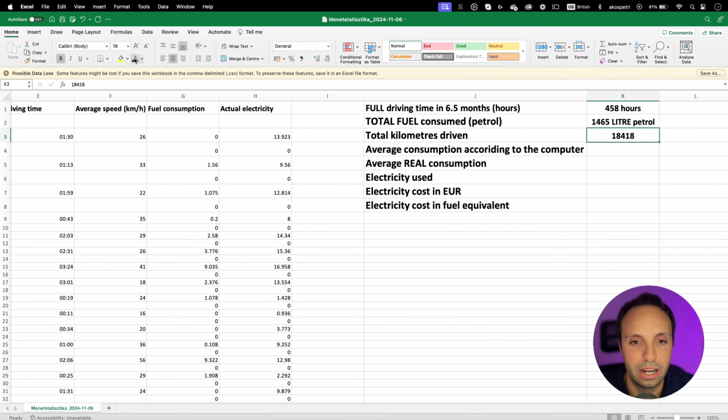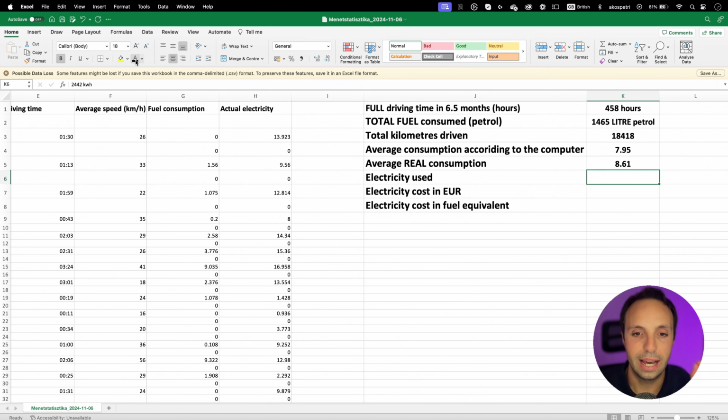Total kilometers driven, I shared it already. Average consumption according to the computer. Now, sounds good, right? Below 8 liters with the plug-in hybrid. Now, you may want to add electricity costs, right? So this was my real consumption. Let's have a look. 8.6.